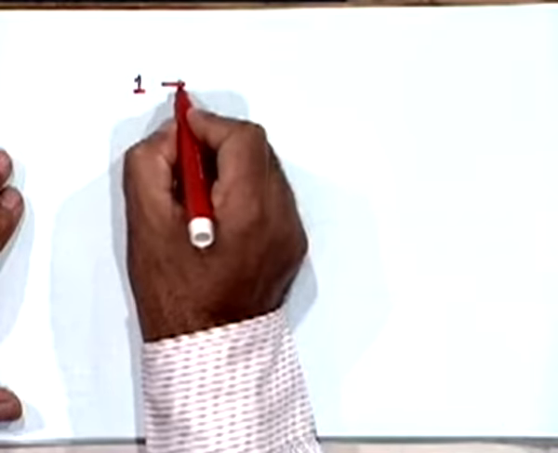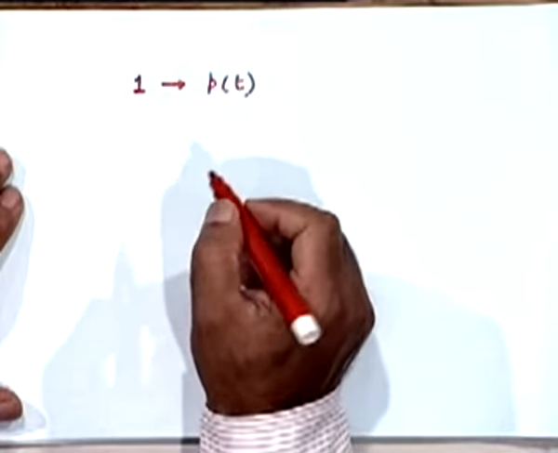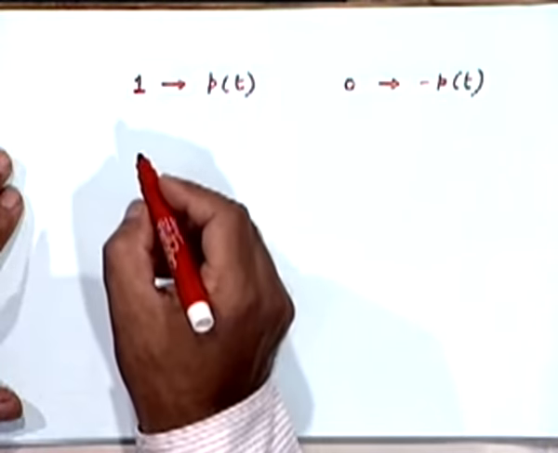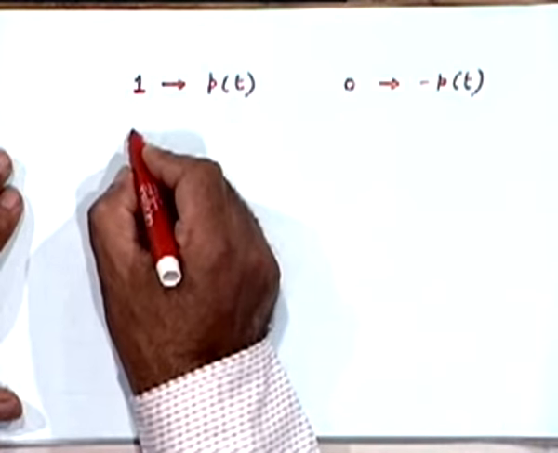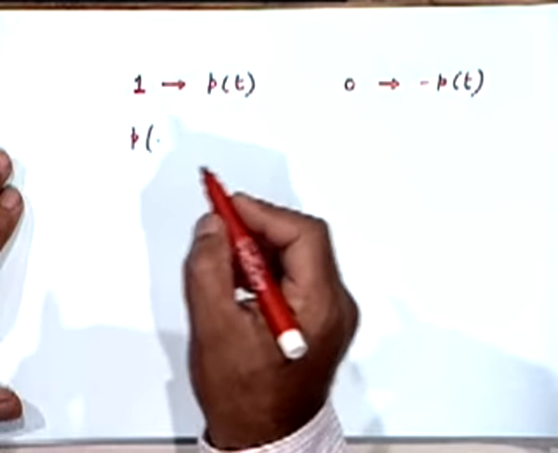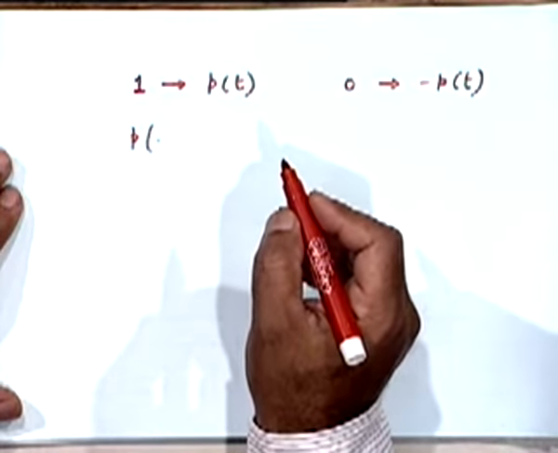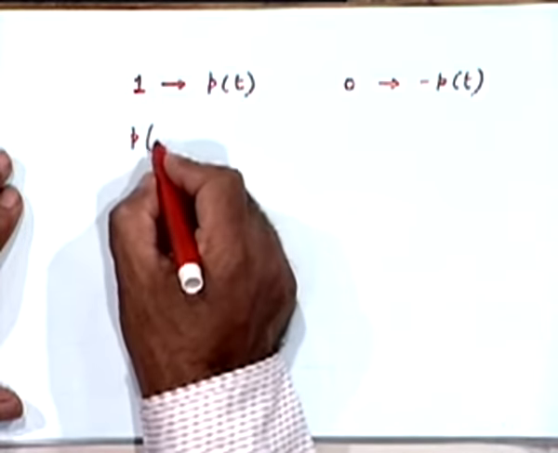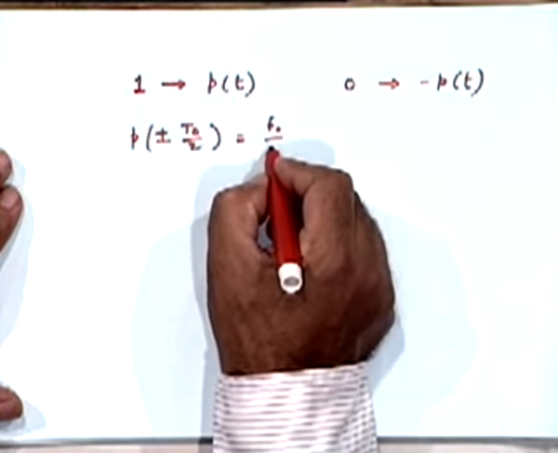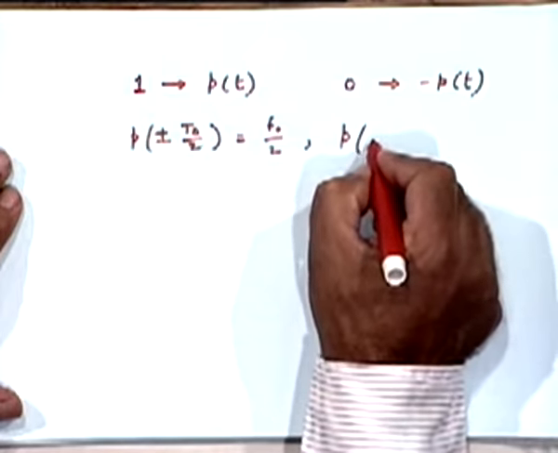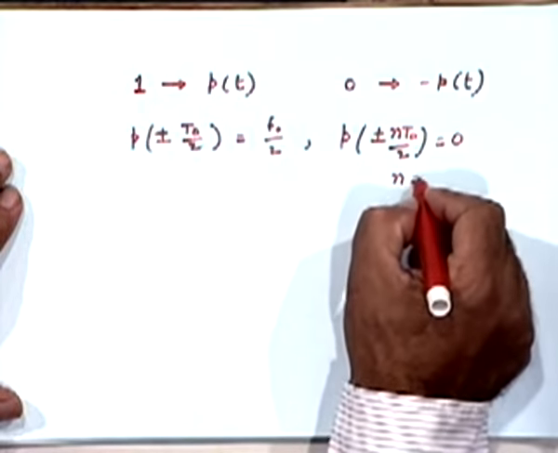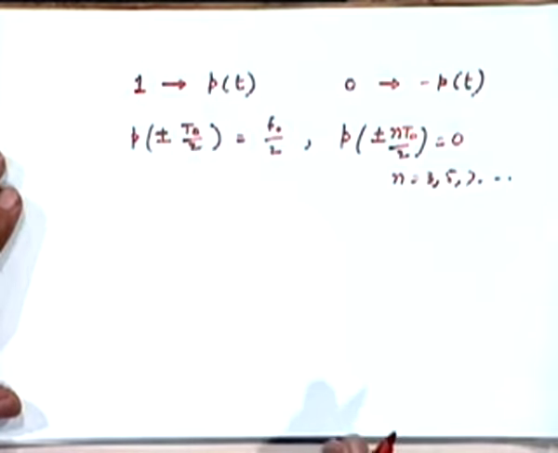That is, we'll say 1 will be represented by Pt of this shape, 0 by minus Pt, right? And at the receiver, what we'll really be doing is sampling at odd multiples of t0 by 2, right? So what we know then is this is going to be equal to some f sub 0 by 2 and is going to be 0 for n equal to 3, 5, 7, etc.